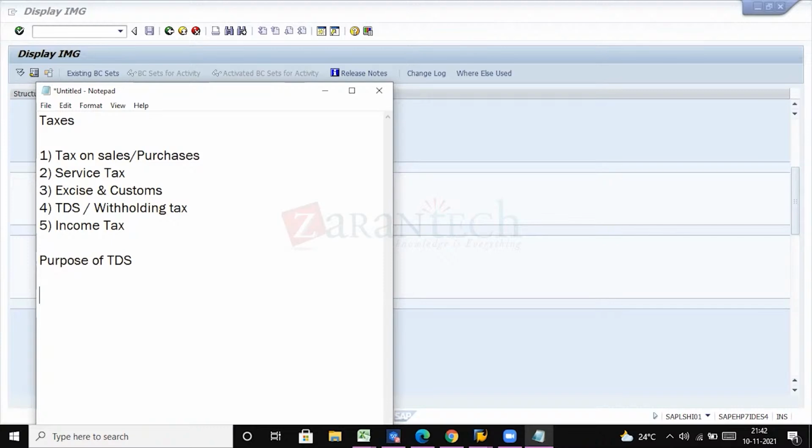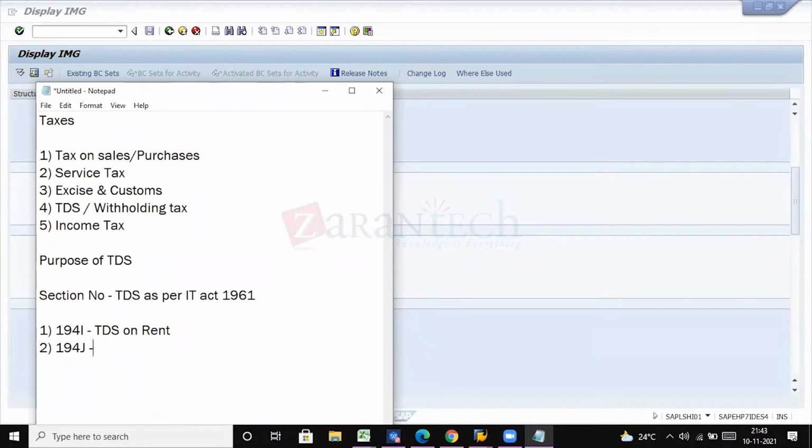Then let us see here as per sections. 194I, which is TDS on rent. No need to remember all these sections.